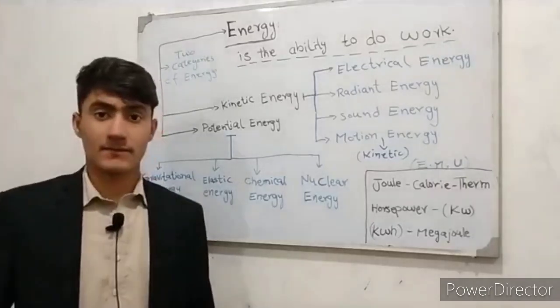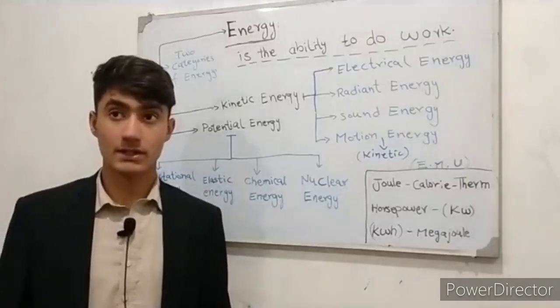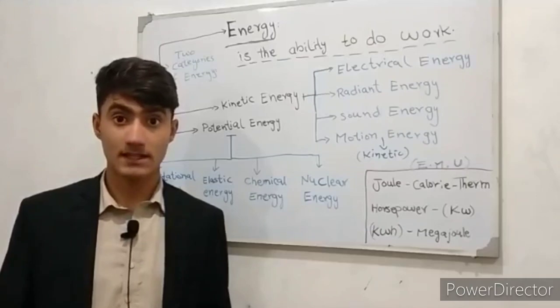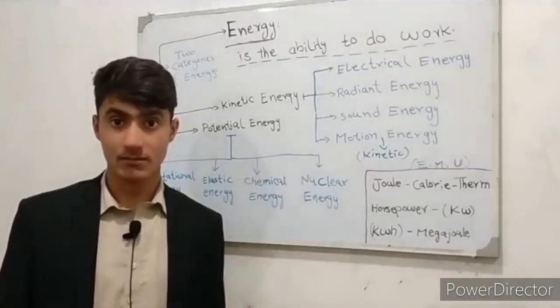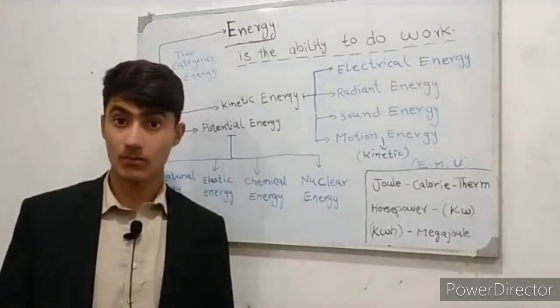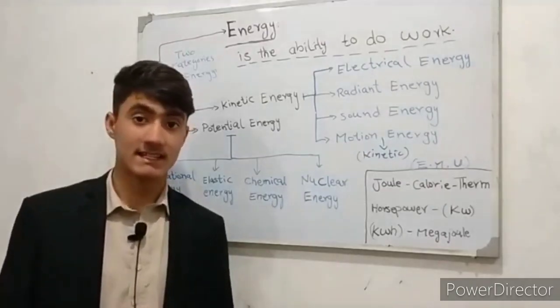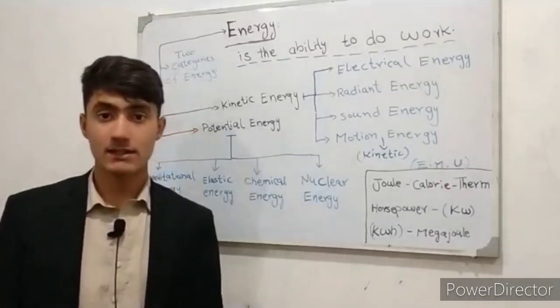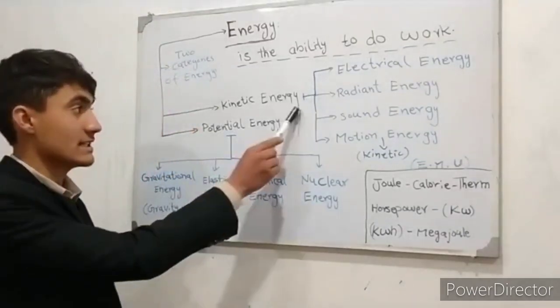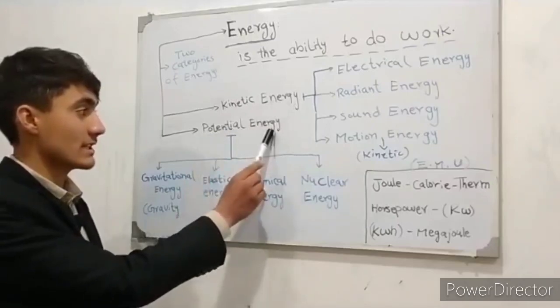So every time something gets warm, cools down, grows, makes a sound, moves, or changes in any way, it uses energy. But what about a book on a table not moving? The book still has energy, but it is just not using it. Science classifies energy into two categories. The first one is kinetic energy and the second one is potential energy.